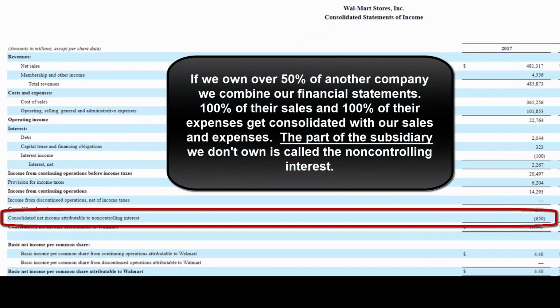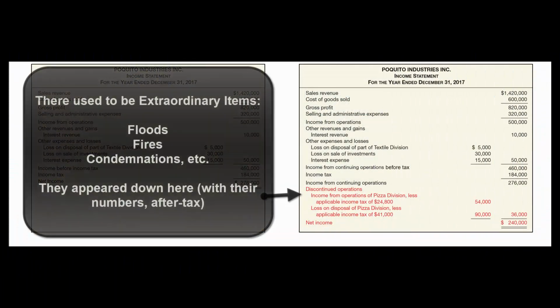So if we own a subsidiary, and we don't own all of them, but we own over 50%, then we consolidate. We put their financials together with our financials. So Walmart owns over 50% of some subsidiaries. They'll put 100% of their sales and 100% of their expenses in here, and then they'll pull out the part that doesn't belong to them. So if they own 60% of a sub, they'll put 100% of their sales, 100% of their expenses in here, and then they'll pull out the 40% of the net income that does not belong to them, but is owned by somebody else who's invested in that sub. Those guys are called the non-controlling interest.